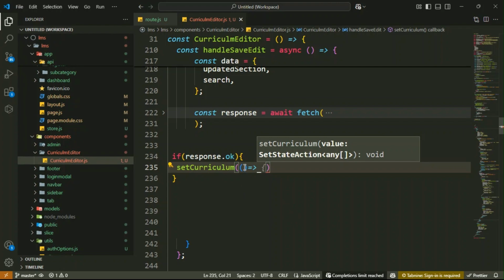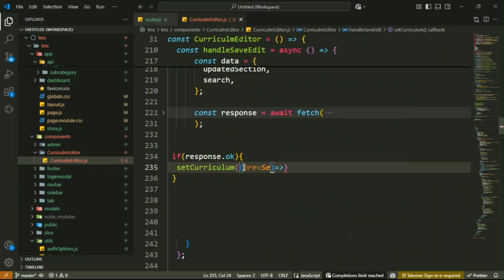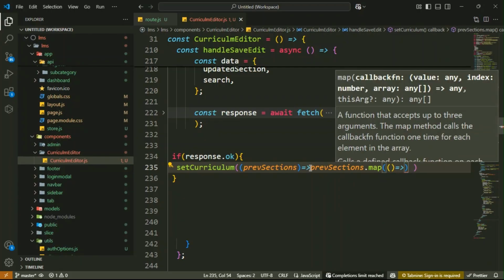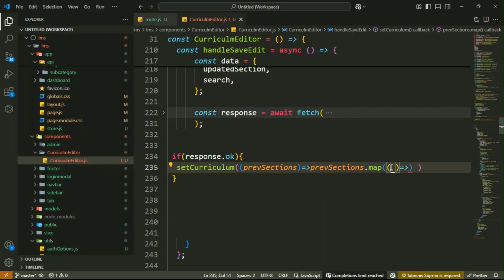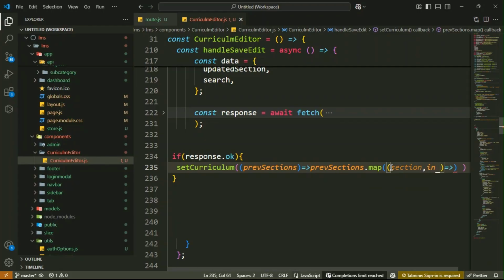Inside set curriculum, you have to make another function. Here you have the previous sections, previous sections dot map function. Then again inside it, you have to make another function, where you have section as well as index.